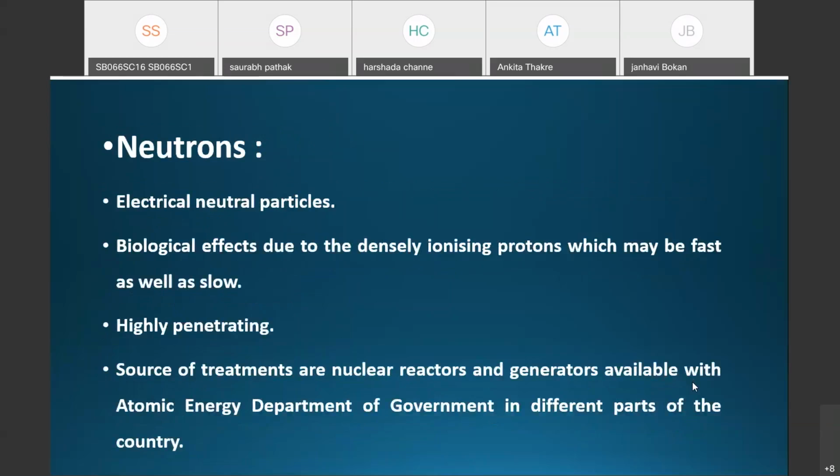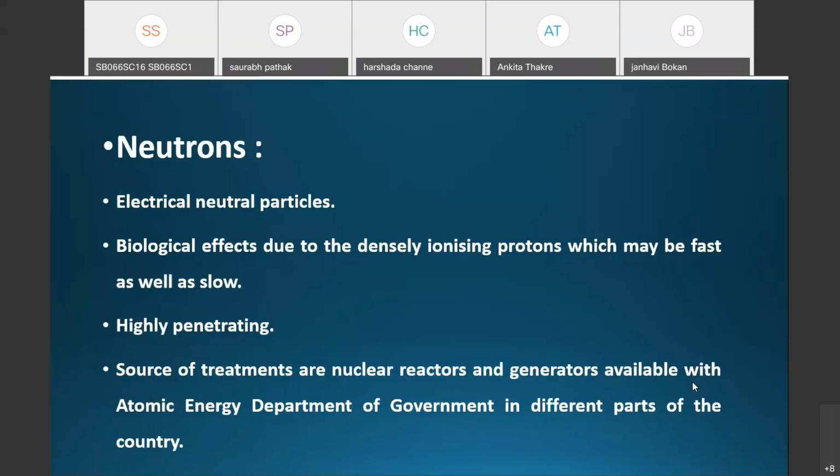Then the next one, neutrons. As the name suggests, these are electrically neutral particles, and their biological effects are mainly due to densely ionizing protons, which may be fast as well as slow. Where neutrons penetrate, they are not opposed by the positively or negatively charged ions in the living tissue. That is why neutrons are highly penetrating.